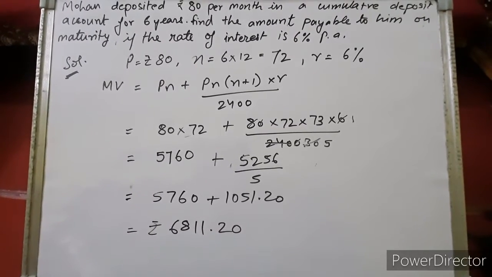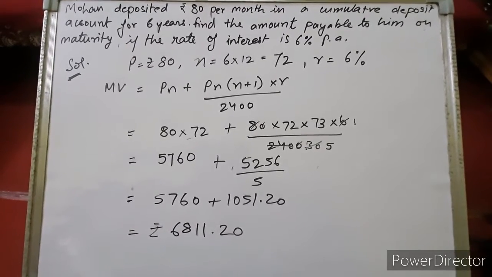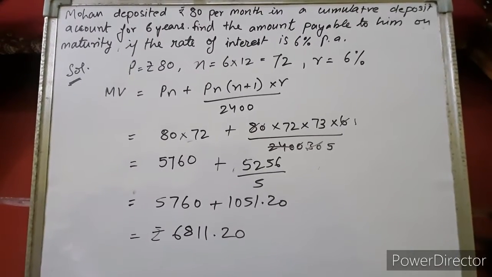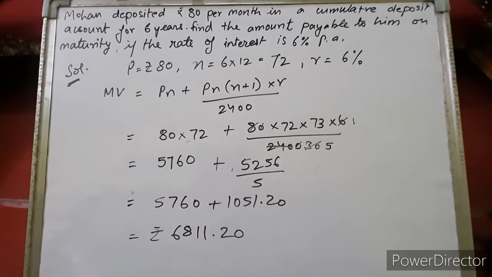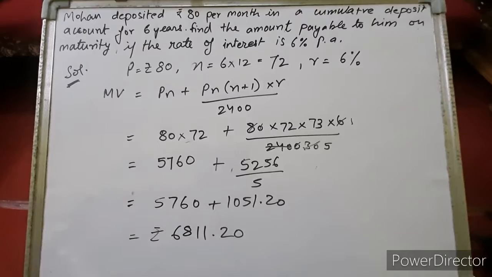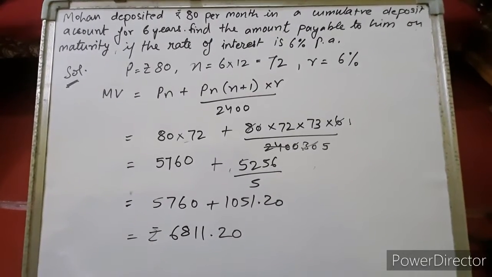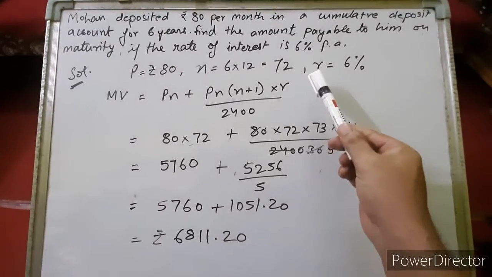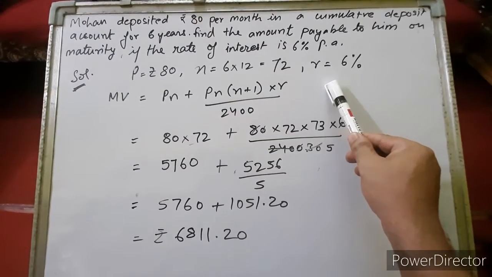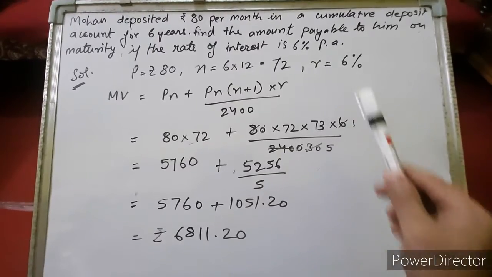So from the given information we can easily see that the value of P, which is the amount deposited per month, is rupees 80. And Mohan is depositing the amount for 6 years. So 1 year has 12 months, so 6 years must have 6 into 12, that is 72 months. So the value of n will be 72. Now according to the question, the rate of interest given by the bank to Mohan on this recurring deposit account is 6% per annum. So the value of R is 6%.